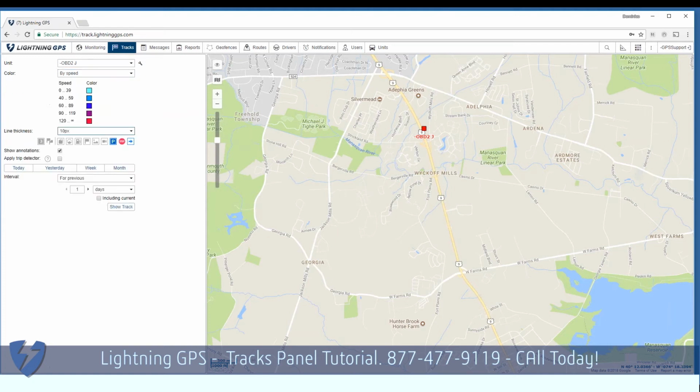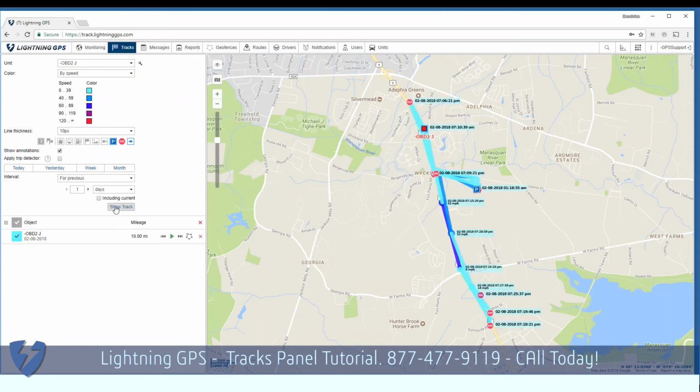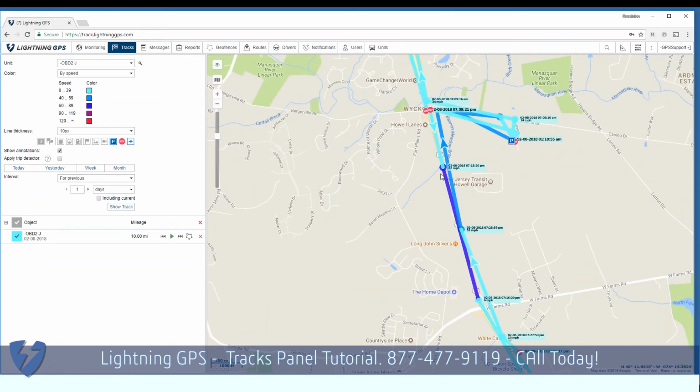We're going to view this by speed now. So here we have our color codes for our different speeds. I'm going to show our tracks. So here we can see the different points and lengths of speed. Here we have this darker color that matches the 62 miles per hour.